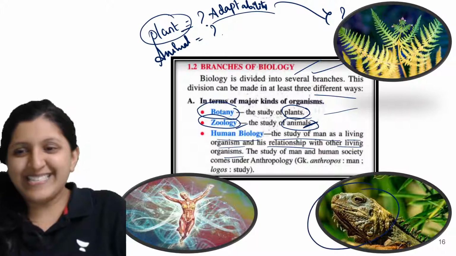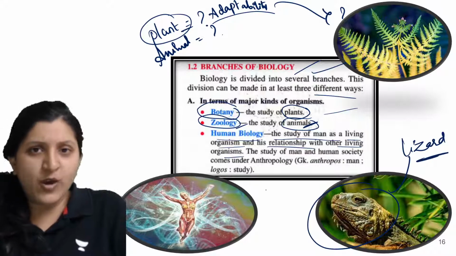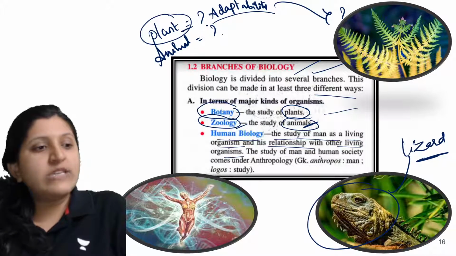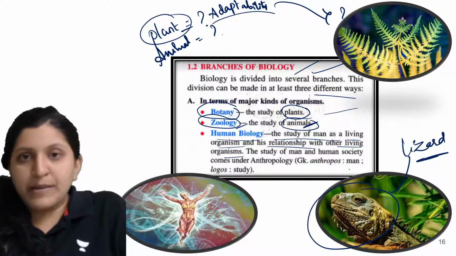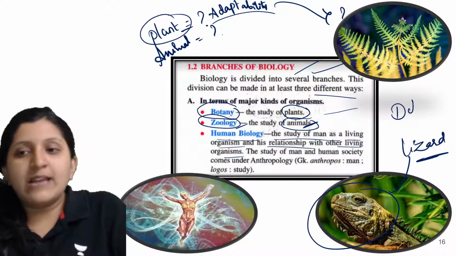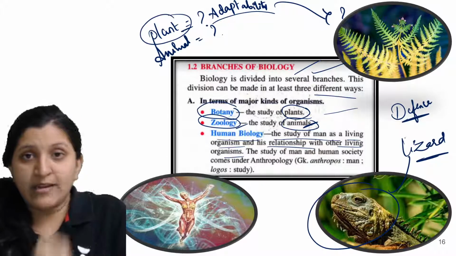So this is a lizard actually, a lizard that you can find in gardens and all. So this is that lizard. Now we don't know what cell might be present here, or what the defense mechanism of this one is. Any idea what is the defense mechanism of this particular animal?